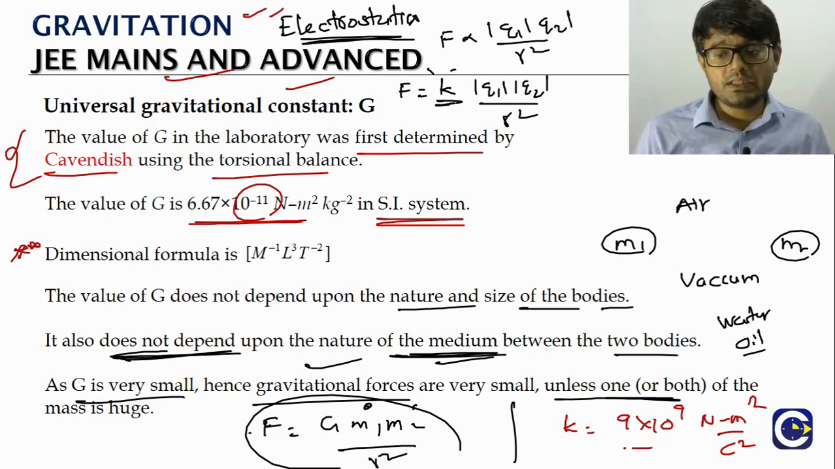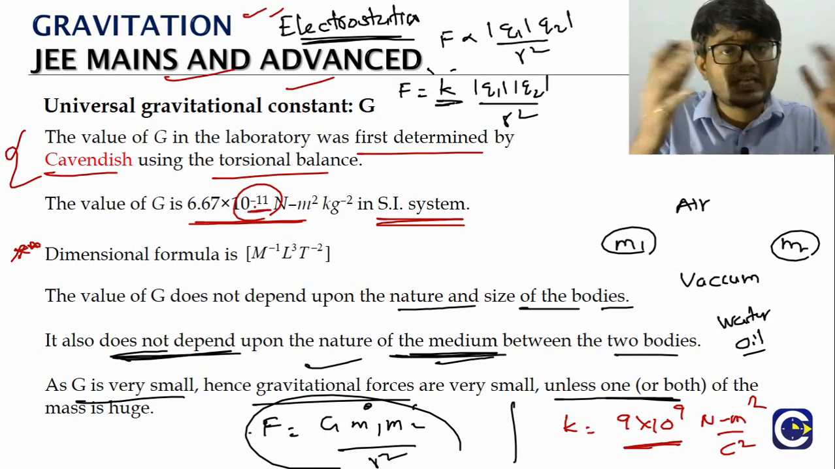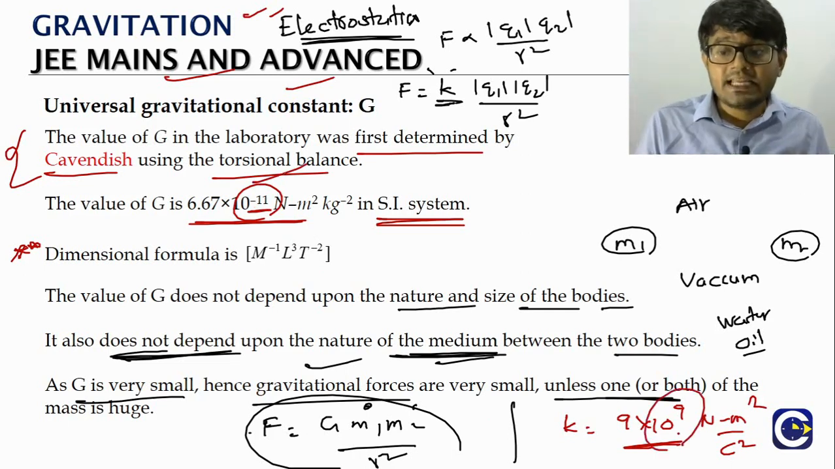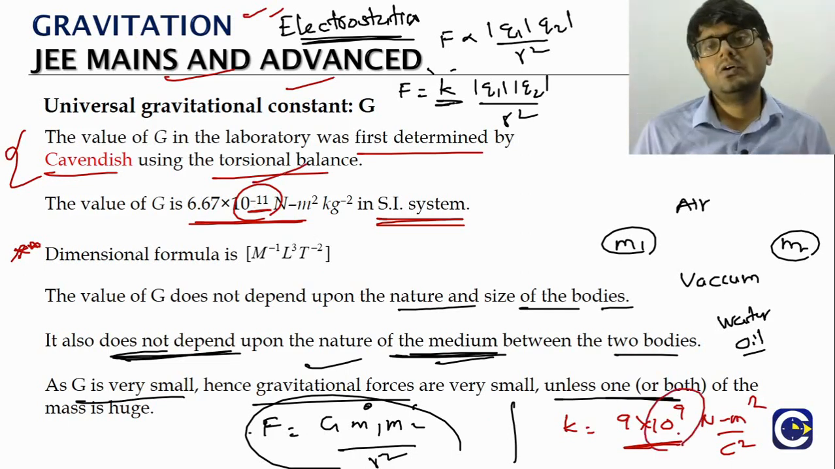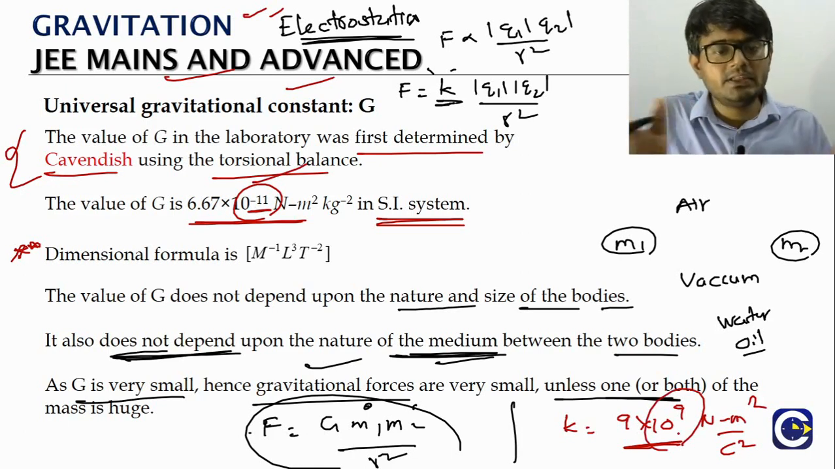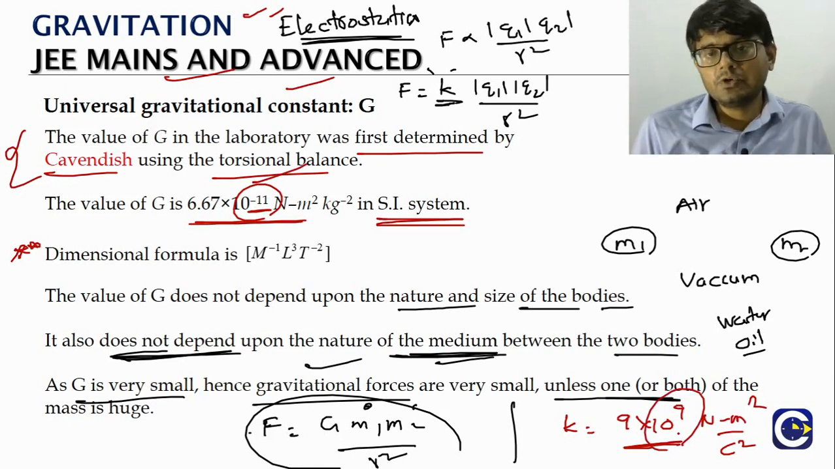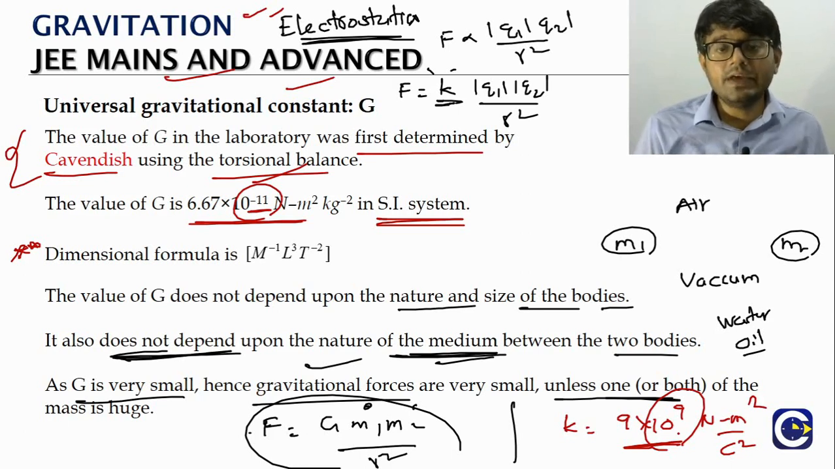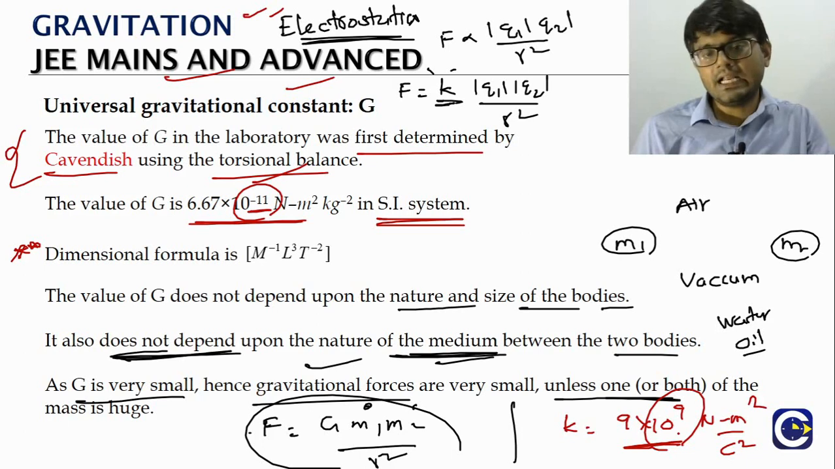Now compare this with the value of capital G, which is 6.67 into 10 power minus 11. Look at the exponential part. Here it is 10 power minus 11, and here it is 10 to the power of plus 9. So when you compare the two forces, the gravitational force will be insignificant because the constant in the expression for the force is very, very small. The universal gravitational constant is very small in comparison to Coulomb's constant. So this is the story of the universal gravitational constant.